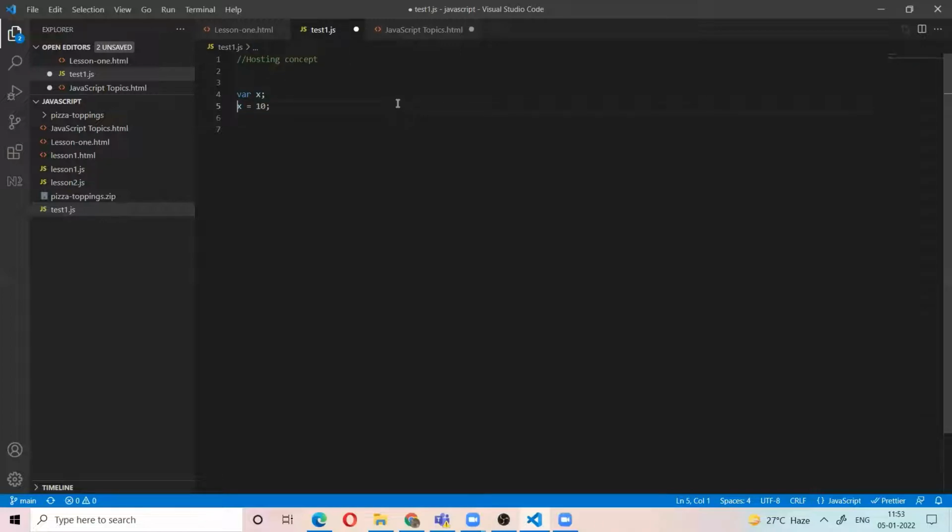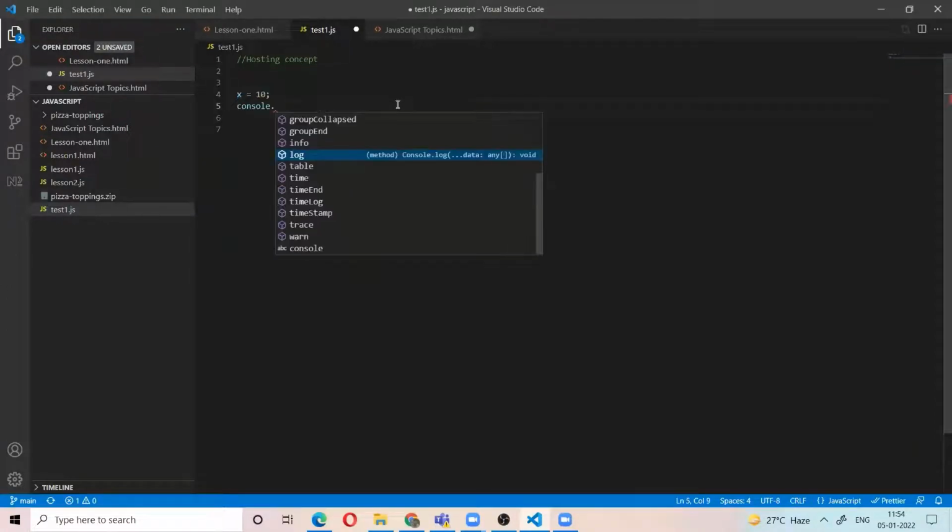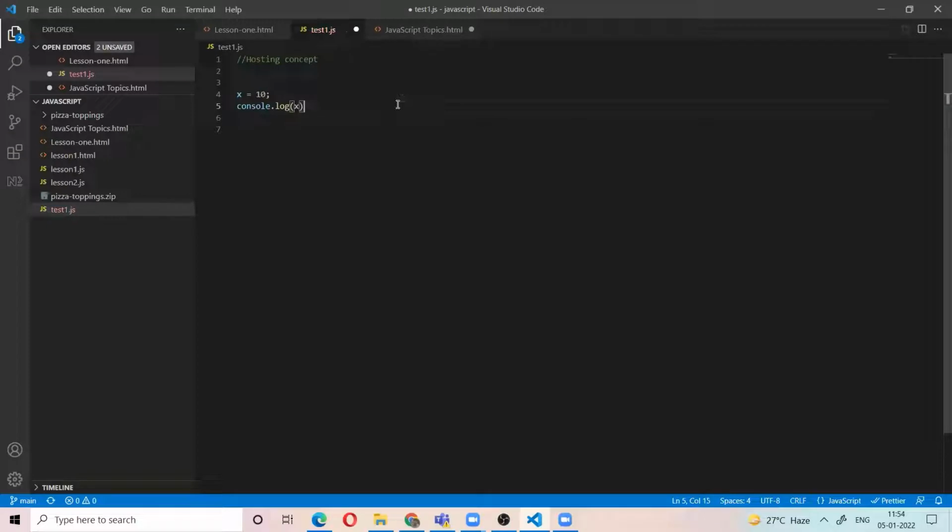For example, here actually we have not declared any variable. We are not declaring the variable x. There is no var x, there is no let x. We directly assign the value 10. Then let's see what the output is.